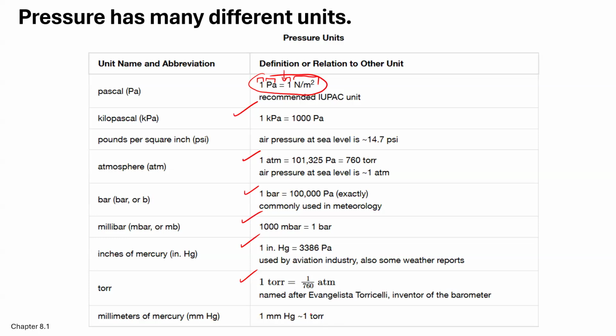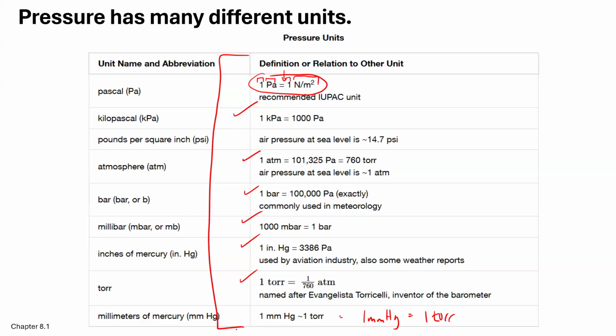And this is actually the calculations we use in class. Sorry, it should be 1 torr, right? So we're going to use these conversion rates to convert stuff because the problems need conversions.